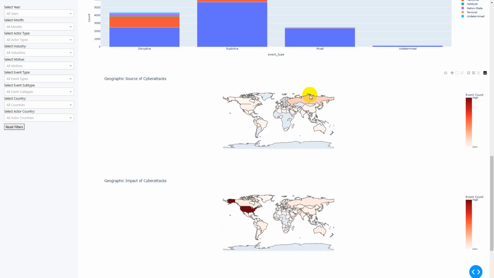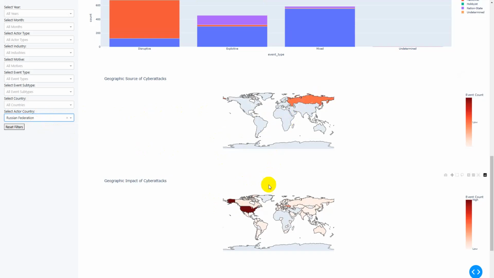And the initiating country in first place is the Russian Federation. So we can actually do all sorts of filtering here. For instance, let's select the Russian Federation as the actor. We can choose it here. And if we select Russian Federation, we can see the targeted countries by Russian Federation, where the United States of America stays on top with around 700 instances.